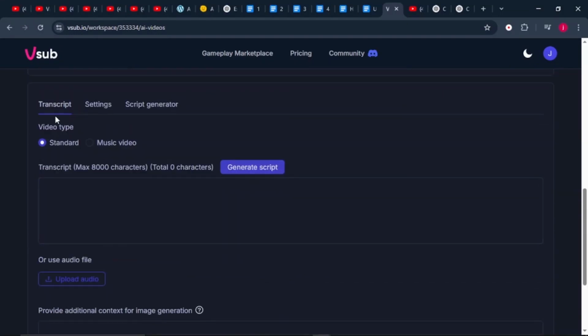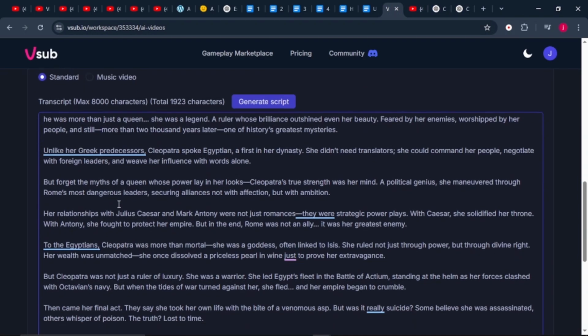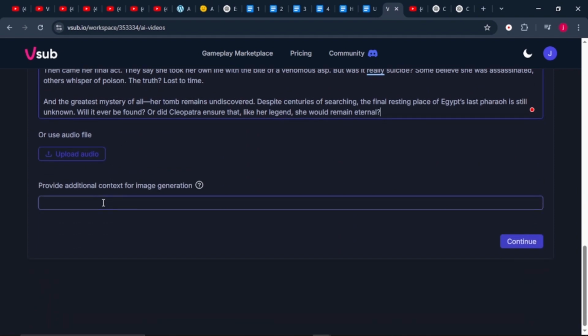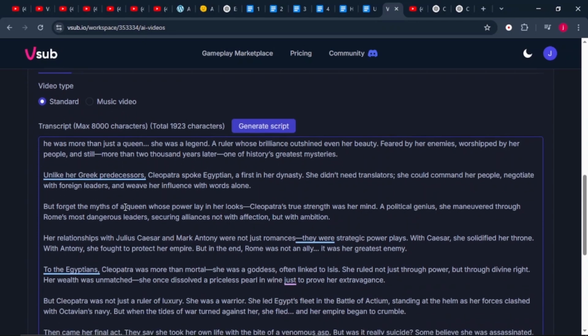Then we'll come to this part where we need to paste in our script. So go back to ChatGPT and we copy the script, come to Vsub and we'll paste our script here. From here, what we need to do is to put in additional context for image generation. If you want to learn more about how to use this entire tool, there is part 1 of Vsub challenge in the description, which will help you understand all